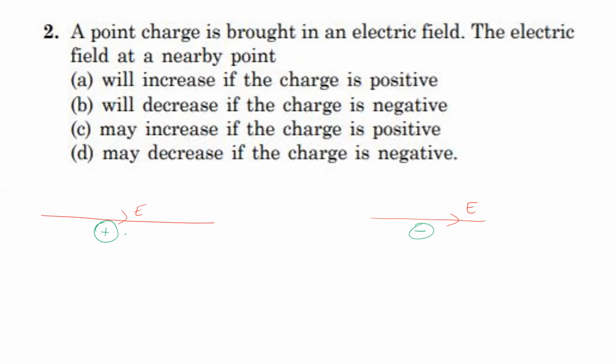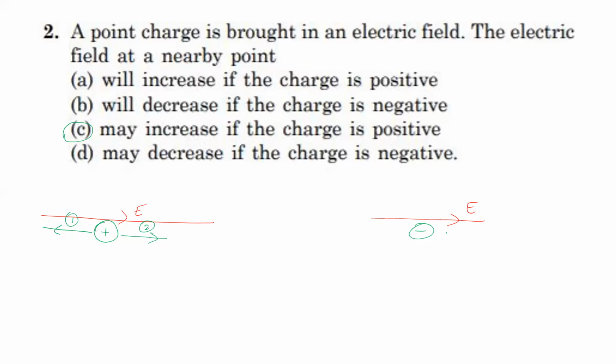In the case of positive charge, electric field is radially outward, like this. Let us consider point 1 and point 2. At point 1, the already applied field and the field produced due to the point charge are in opposite direction, so the net field decreases. At point 2, the applied field and the field produced due to the positive charge are in the same direction, so the field here is greater. So near the point charge, the field may be greater. So may increase if charge is positive, option C is correct. But surely we can't tell that it increases, because on the left side the field decreases.